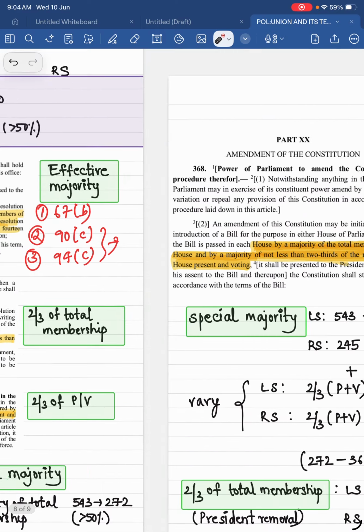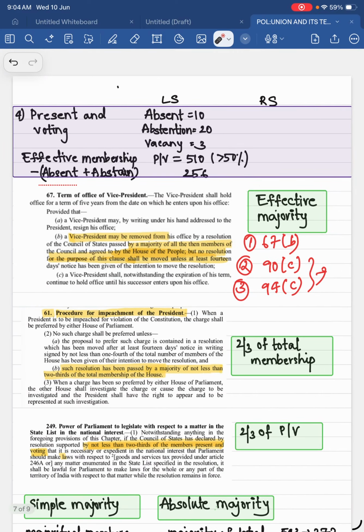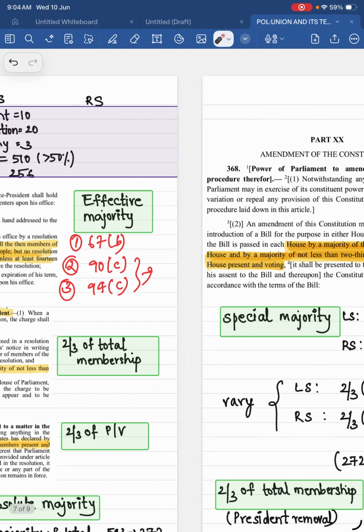Okay, that's it. This is the thing. Wait one minute. This in here: by not less than 2/3 of members. That is, equal to or more than will come. When it says not less than, you can consider it as at least. Okay, that's it. This is the thing.